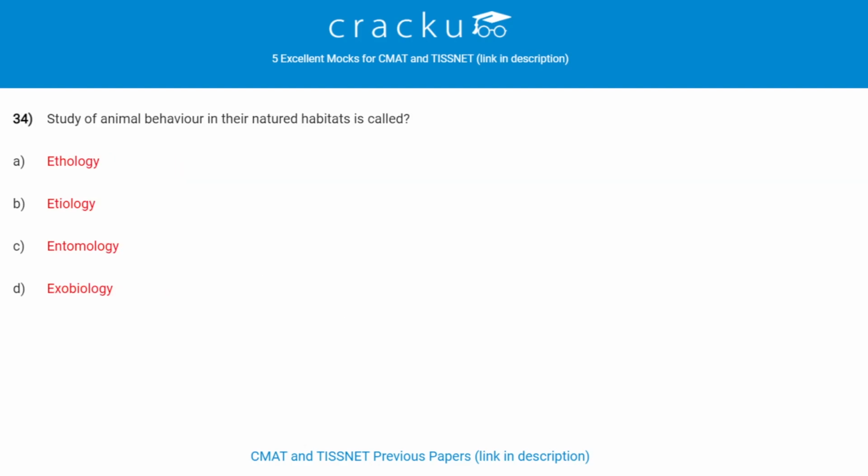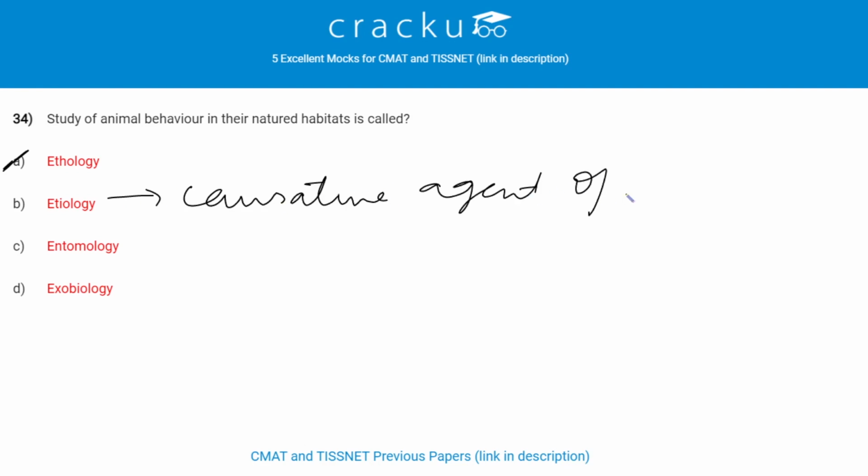Next question. Study of animal behavior in their natural habitats is called as? It is called as ethology. Etiology is study of causative agent of a disease. Entomology is study of insects, and exobiology is study of possibility of life in space.